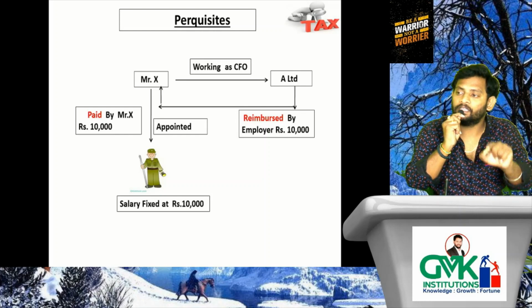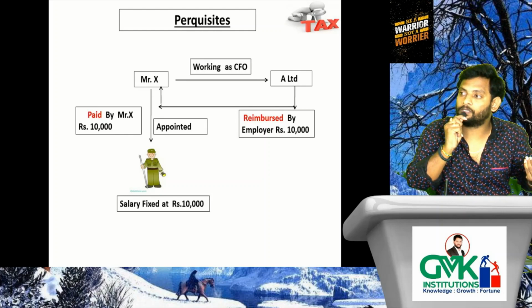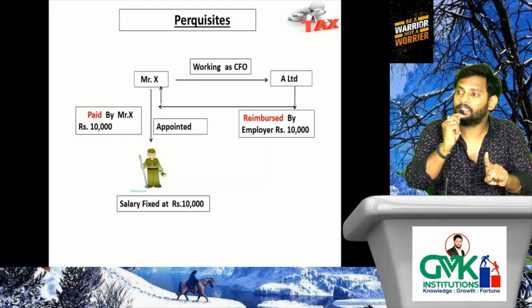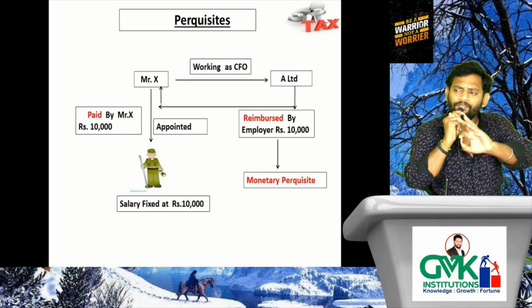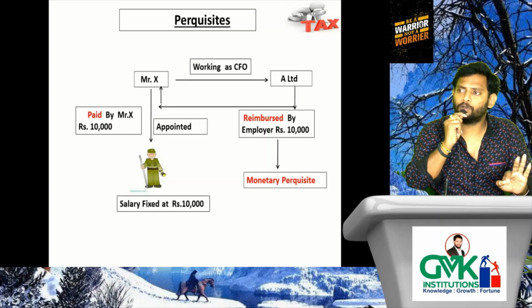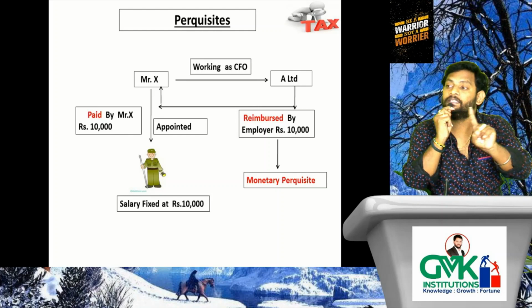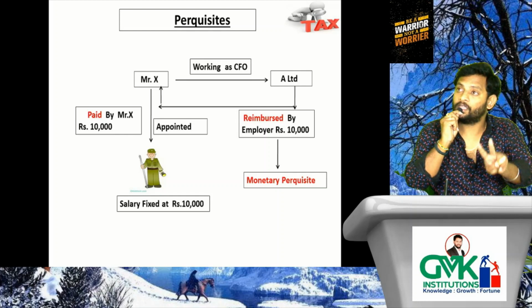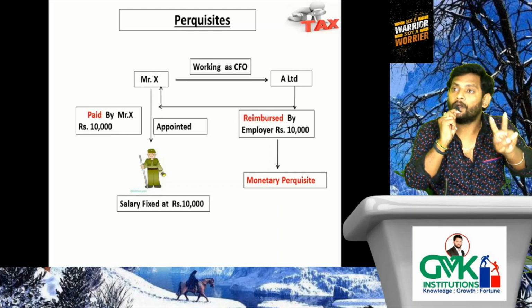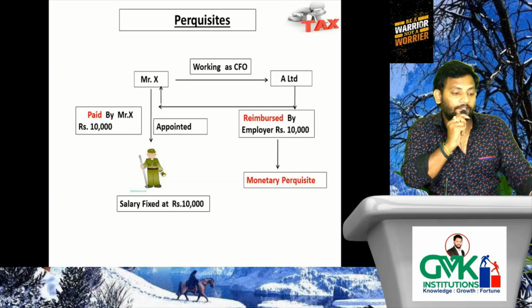My question, whether it is monetary perquisite or non-monetary perquisite: money is coming from the employer to the employee towards security guard salary payment, so it is what? Monetary perquisite. Very good. So simply say, paid by the employer, monetary perquisite. Reimbursed by the employer, monetary perquisite. These are the two cases where you need to give the status of monetary perquisite to that benefit. Understood? Good.